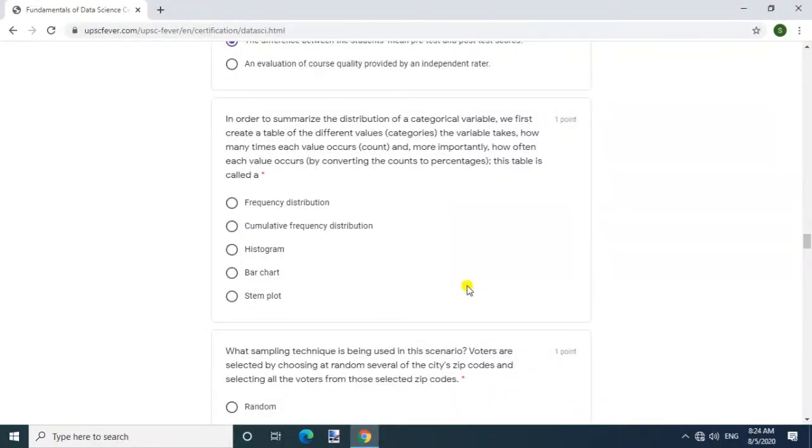Question: in order to summarize the distribution of a categorical variable, we first create a table of the different values, categories the variable takes, how many times each value occurs (count), and, more importantly, how often each value occurs, by converting the counts to percentages. This table is called a frequency distribution.